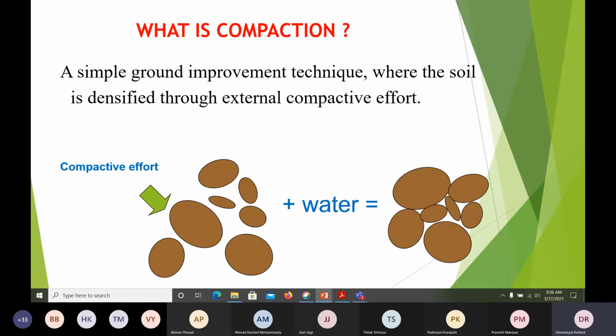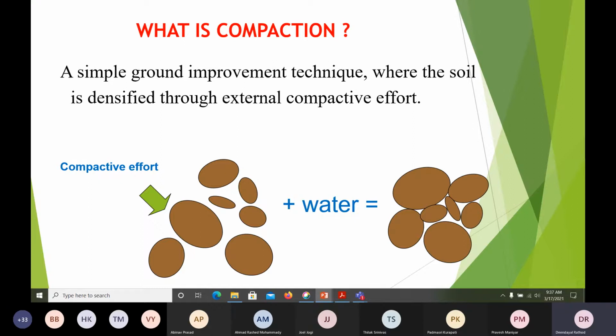When you go for MTech, masters and PhD, at that time you will realize why we have to improve a soil. There are so many techniques we use. These particular ground improvement techniques are for improving the soil bearing capacity or density.